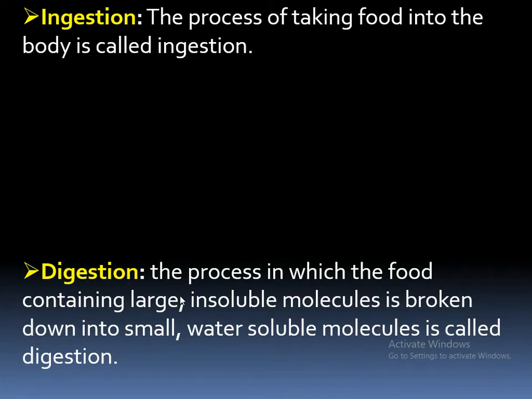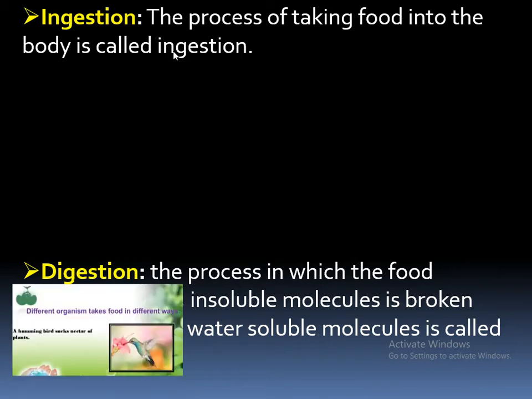Now, you know that there are so many living organisms on this planet, and they do not all take food inside in the same way. Different animals consume different types of food in different ways. That process we call ingestion. So what is ingestion? The process of taking food into the body is called ingestion. And ingestion takes place in a different way in all types of animals. Let us see how.